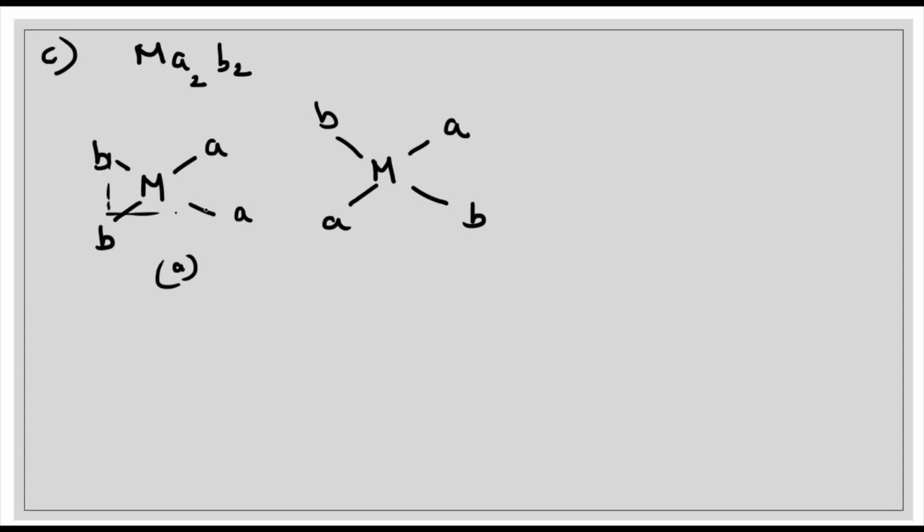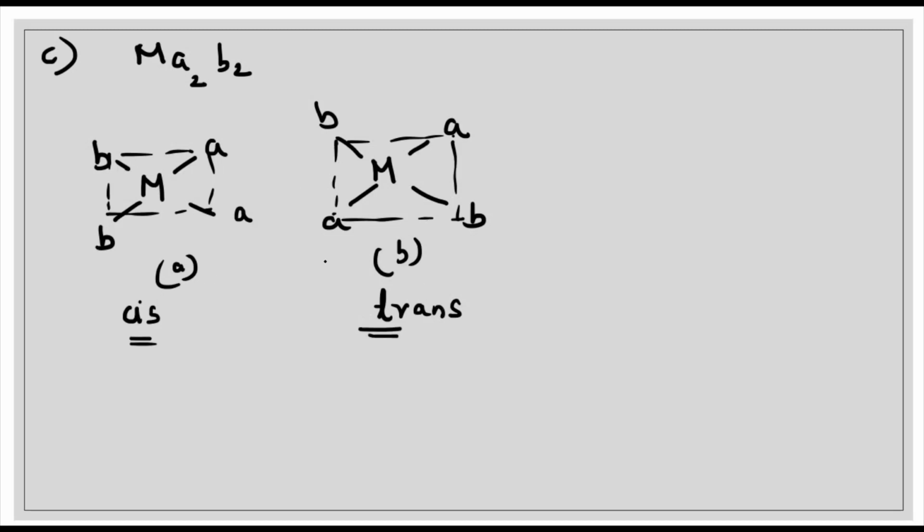So in this case, you can see that in the first case, the groups are adjacent to each other. When the groups are adjacent to each other, we have already studied, we call it cis isomers. And when the groups are opposite to each other, we call it trans isomer. So you can see that in this case, cis-trans isomerism is possible. So we can say that geometrical isomerism is possible for the complexes of the type Ma2B2.